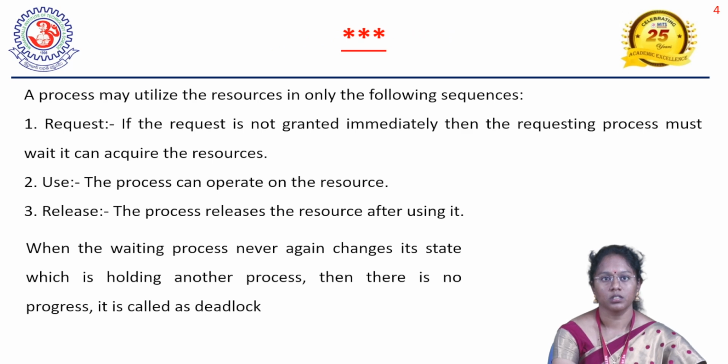The process which is utilizing the resources should execute in the following sequence. First it requests the resource. If the request is not granted immediately, then the requesting process must wait until the resource is acquired. Then it has to use it. After using the resource, it has to release it immediately. Only then will the other waiting process change its state, acquire the resource, and start to execute.